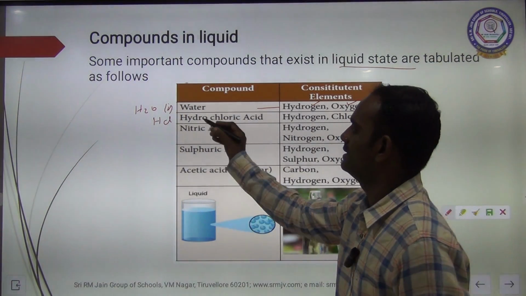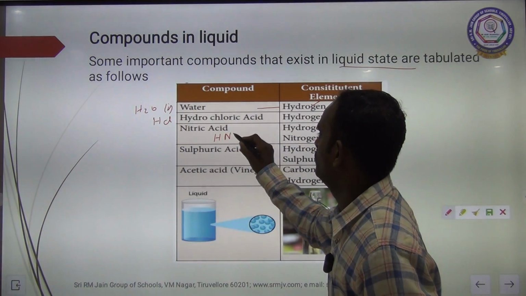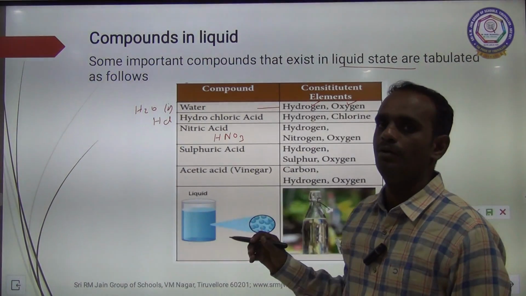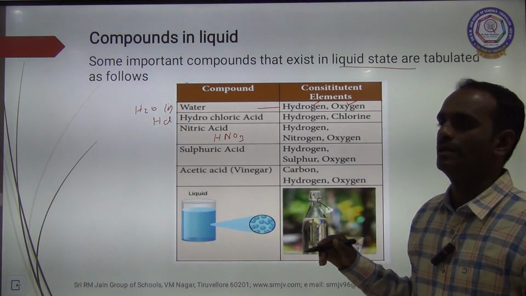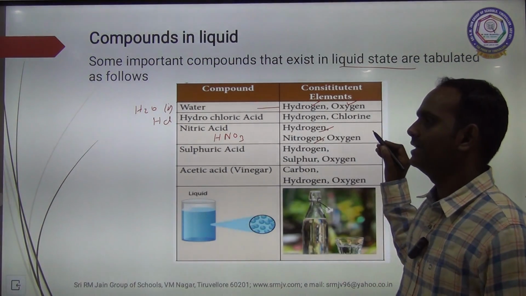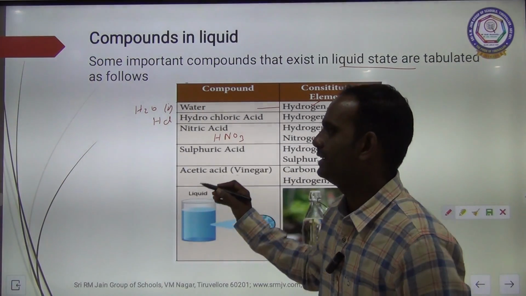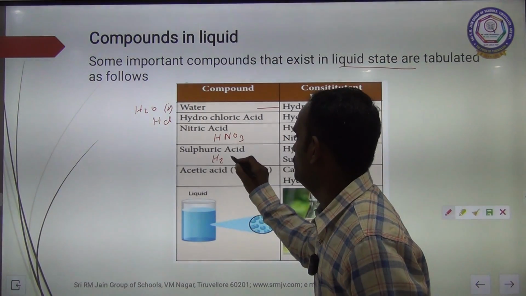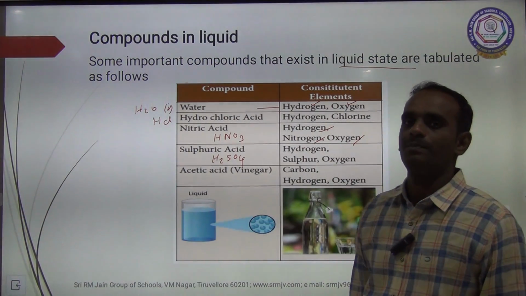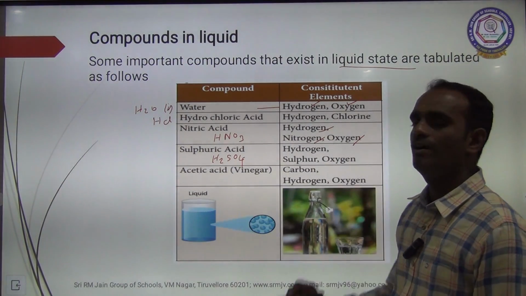The third one is nitric acid, HNO3. In that compound, 3 different elements are present. First one is hydrogen, second one is nitrogen and third one is oxygen. The fourth one, sulfuric acid, H2SO4. Here also 3 elements are present. What are the 3 elements? Hydrogen, sulfur and oxygen.